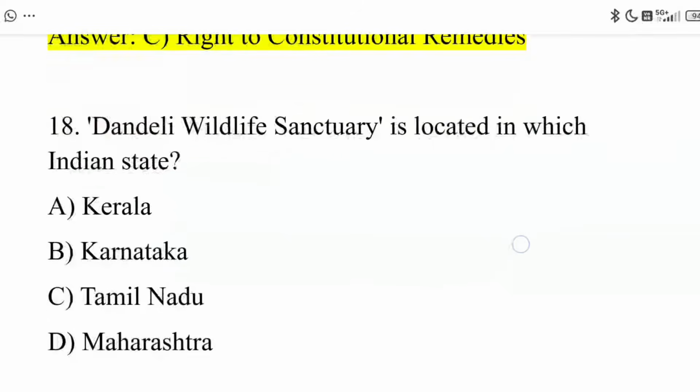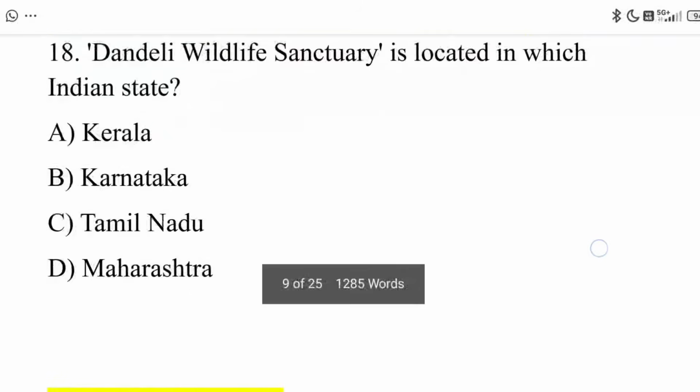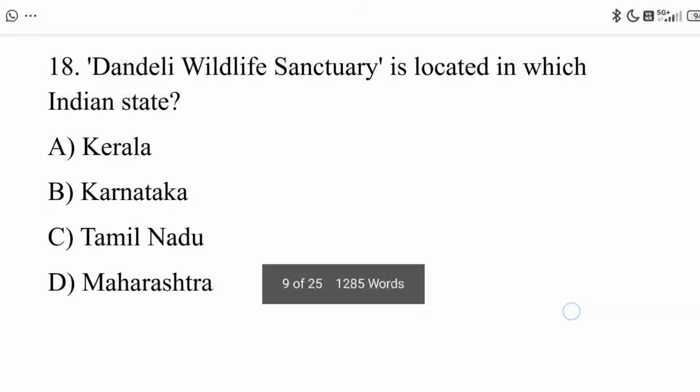Next, 18th question. The Dandeli Wildlife Sanctuary is located in which Indian state? Option A, Kerala. Option B, Karnataka. Option C, Tamil Nadu. Option D, Maharashtra. And the correct answer is option B, Karnataka.